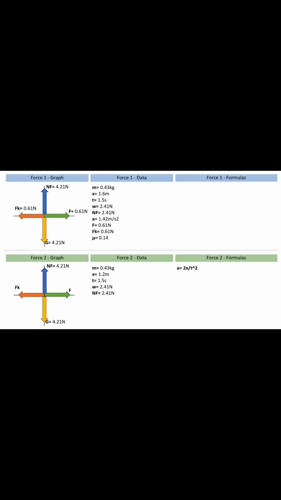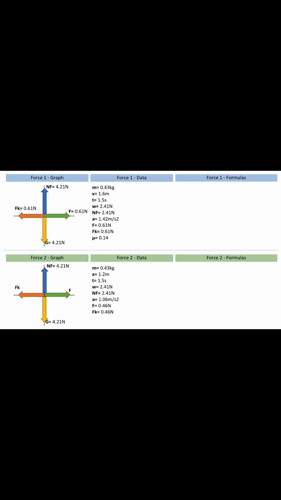Next, we move on to the second graph. There we will follow the same steps as in the previous graph. First, we will find the value of the acceleration using the formula, and we substitute the values to get a result of 1.06 meters per second squared. After obtaining this value, we will calculate the forces applied to the object, which, as mentioned before, both have the same value and are obtained by multiplying the mass by the acceleration. We substitute the values to get a result of 0.46 newtons for both forces.